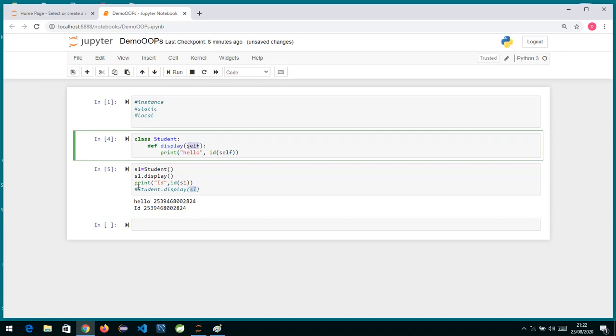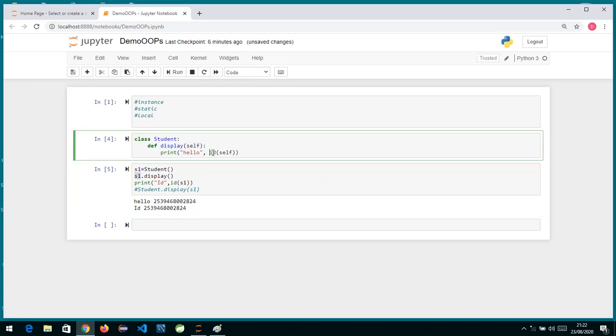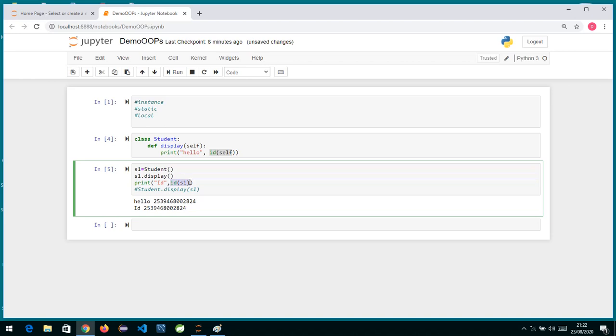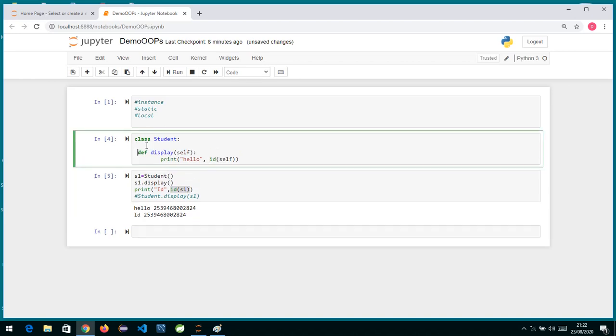So self always holds the address of the currently invoking object. So if we check the ID of self and the ID of S1, you can see both are the same. Now this function is an instance function.